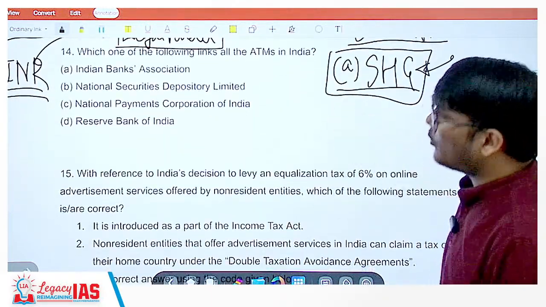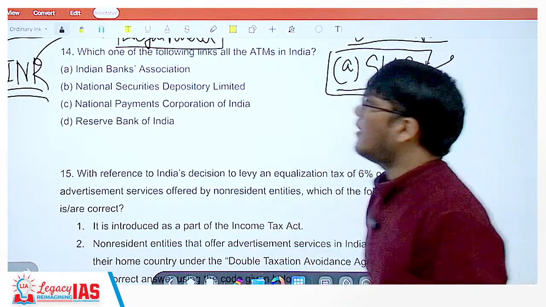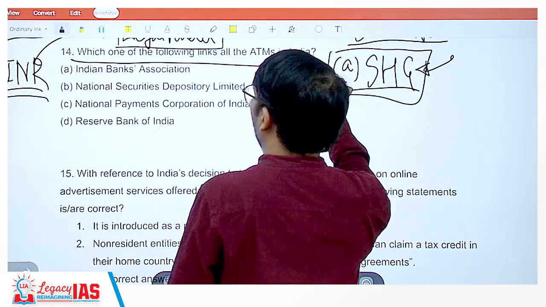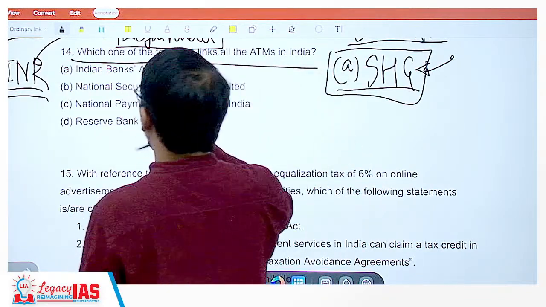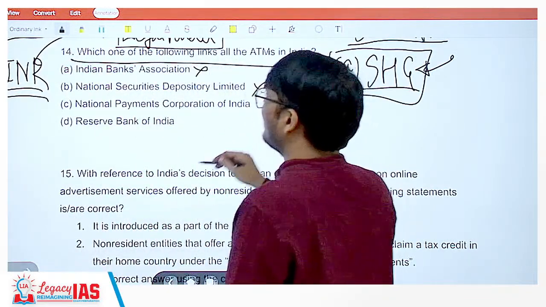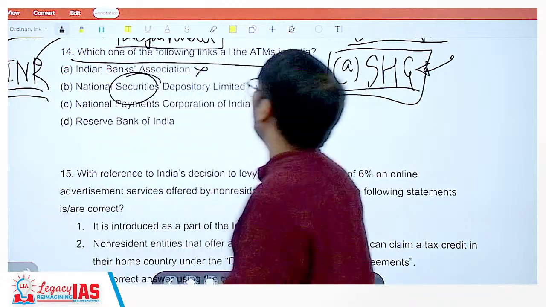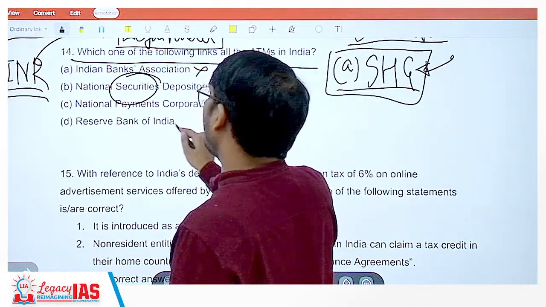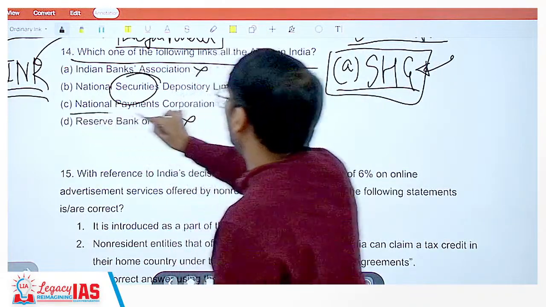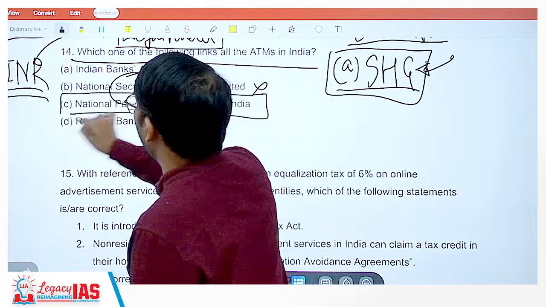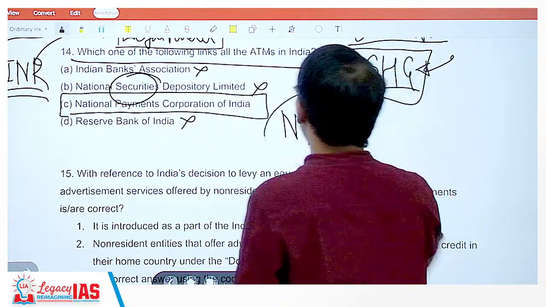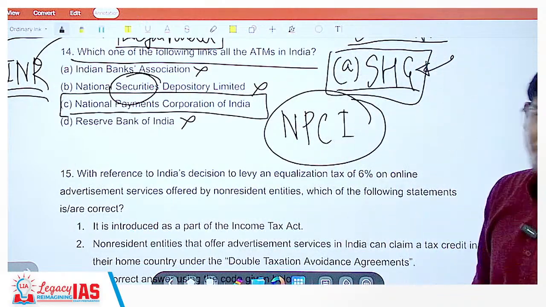Okay, very simple one, factual but simple. Which one of the following links all the ATMs in India? Indian Banks Association, no. National Securities Depository Limited, no. It's talking about securities. What will it have to do with the currency? Reserve Bank of India, no. It's the National Payments Corporation of India, famously known as the NPCI.